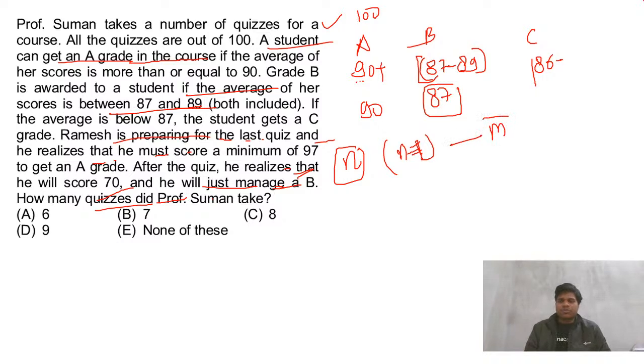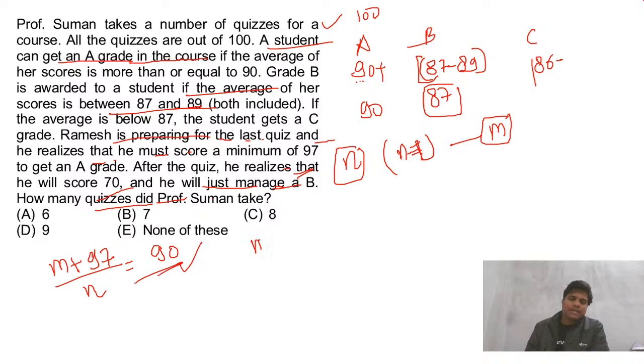Suppose the total marks are m. So we can say m plus, if he gets 97, according to his wish that he gets 97, so he will reach here, at least. But in reality, he just manages 87. So we'll use this equation to solve this question. We will solve these two equations and get the answer.